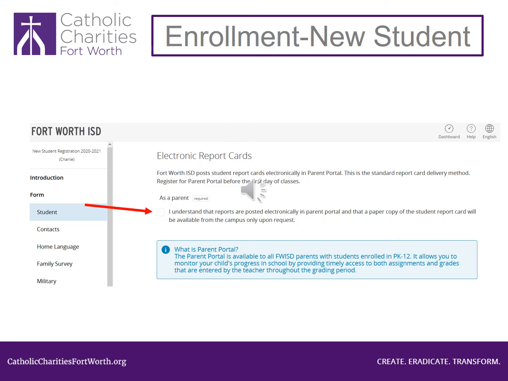Click the circle next to the statement, I understand that reports are posted electronically in Parent Portal and that a paper copy of the student report card will be available from the campus only upon request. Report cards in the United States inform parents about how their children are doing in school. You, the parent, must look at report cards every time. You must see the parent portal or go to the school every 6 weeks to get a report card. Scroll down the page.